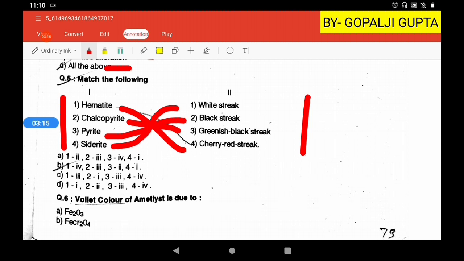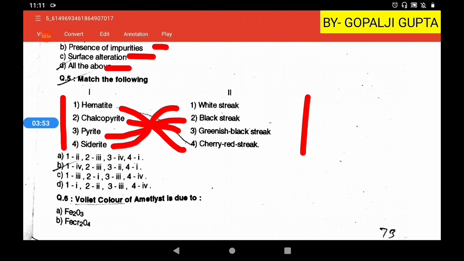If we see the chemical composition, hematite is Fe2O3, chalcopyrite is CuFeS2, pyrite is FeS2, siderite is FeCO3. So siderite is iron carbonate, we can say, and pyrite and chalcopyrite are sulfides, sulfur is there. Sometimes students may be confused between pyrite and chalcopyrite. Pyrite is the ore of iron, but chalcopyrite is the ore of copper. It is something confusing, so keep it in mind.